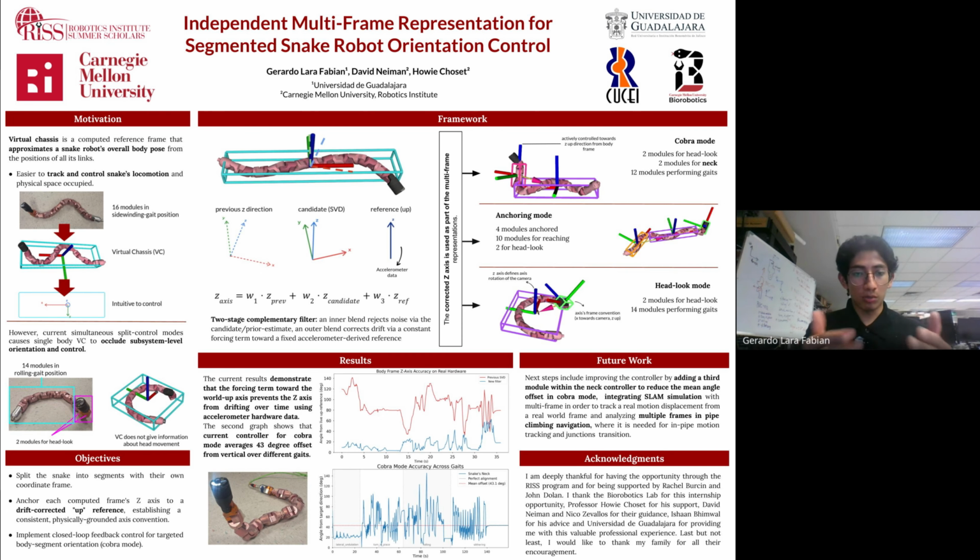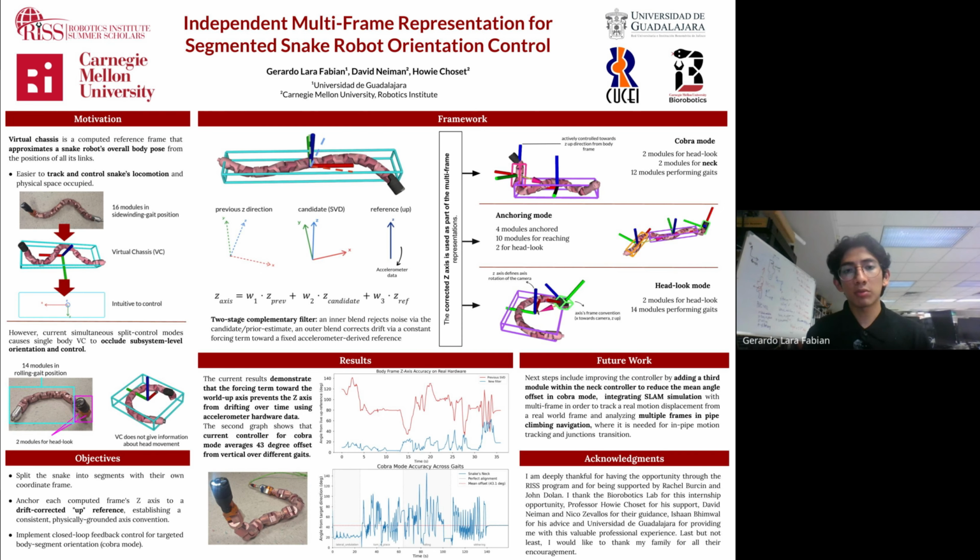I would like to show you in a moment how this control behaves on the real snake. I have it with me, so I will show it later. But I want to mention that future work might include trying to add a third module for the neck control, so we can maybe achieve more accuracy looking up, because we are using only two modules, there are some physical limits that make this ratio unachievable in some specific situations. So a third module added to the neck control might be a future work.